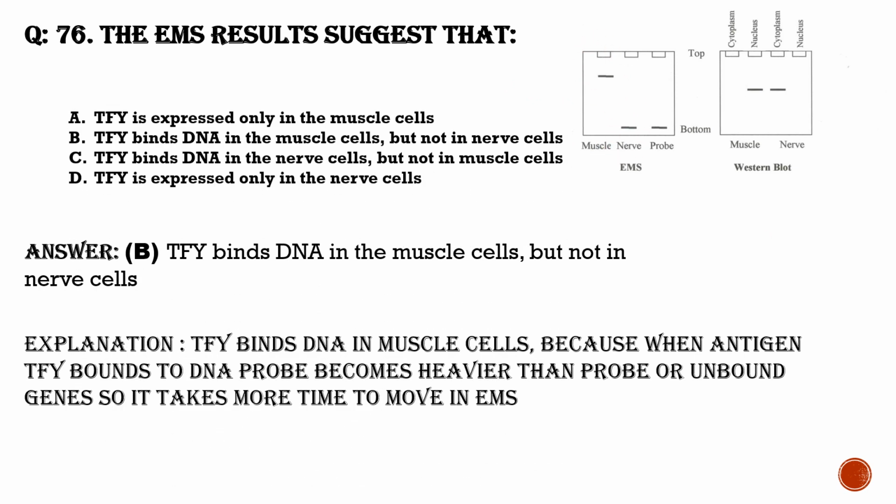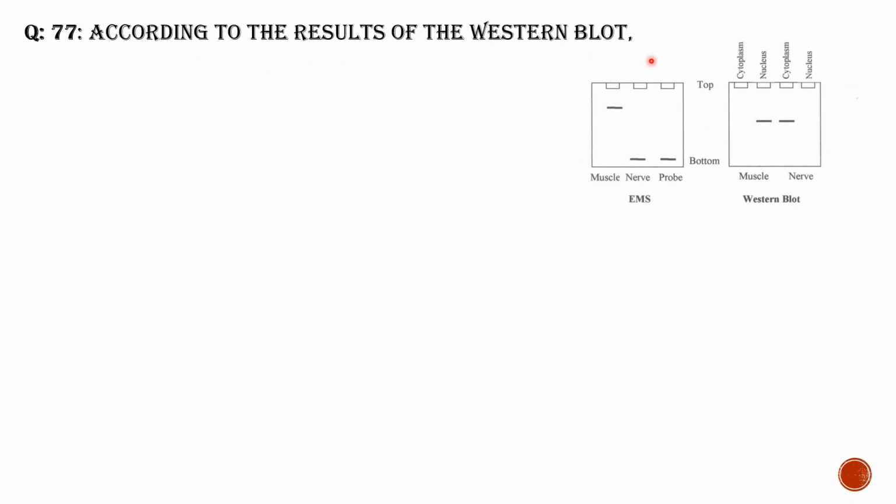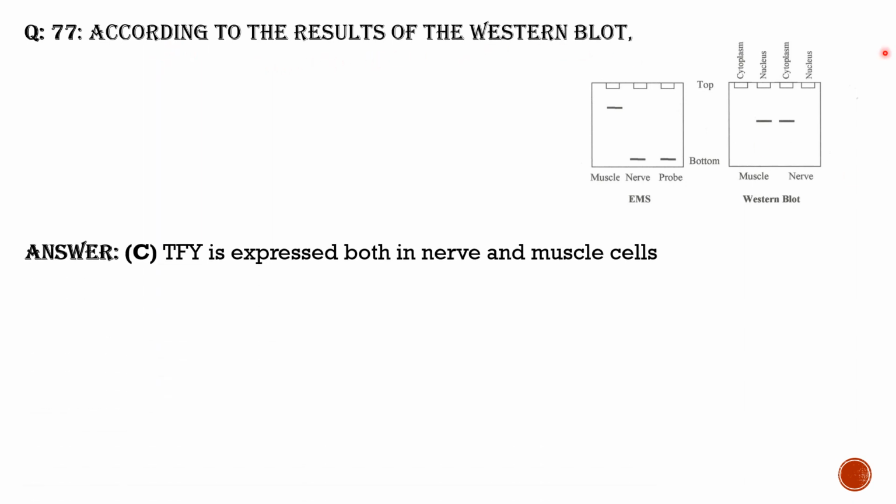Next one, question number 77. According to the results of the Western blot, what can we interpret? TFY is expressed both in the nerve and muscle cells, right? In muscle cell it is expressed in the nucleus, but in nerve cell it is expressed in the cytoplasm.